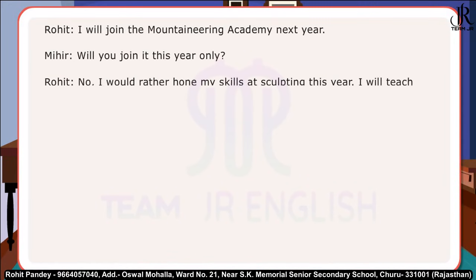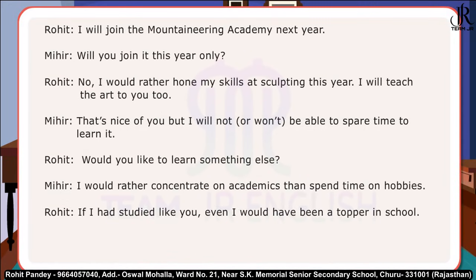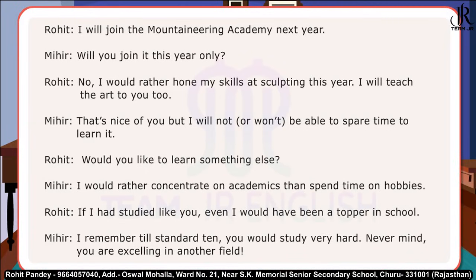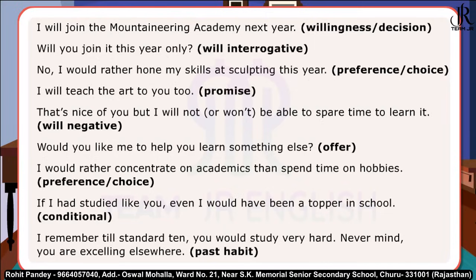The dialogues between Rohit and Mihir use modal verbs will and would. Here are some examples of sentences. I will join the Mountaineering Academy next year. Will you join it this year only? No, I would rather hone my skills at sculpting this year. I will teach the art to you too.